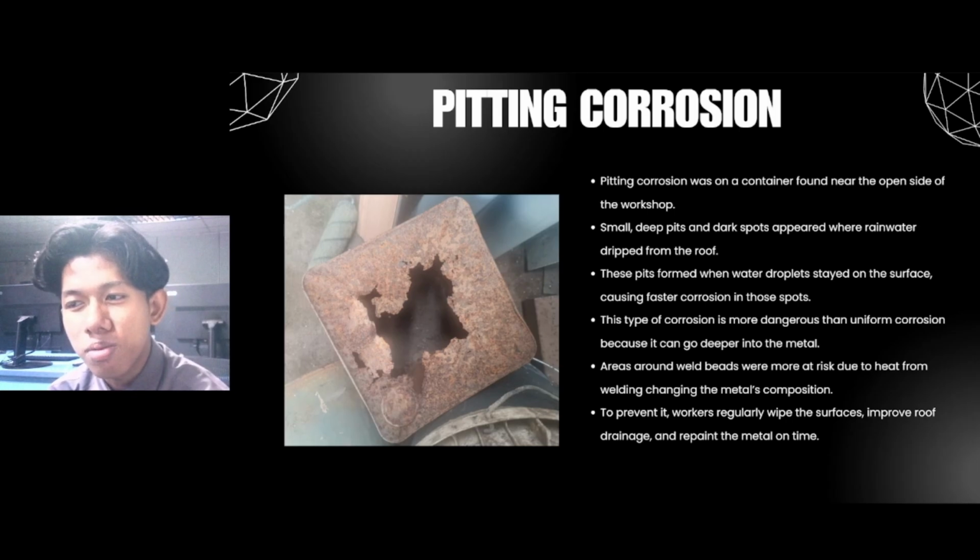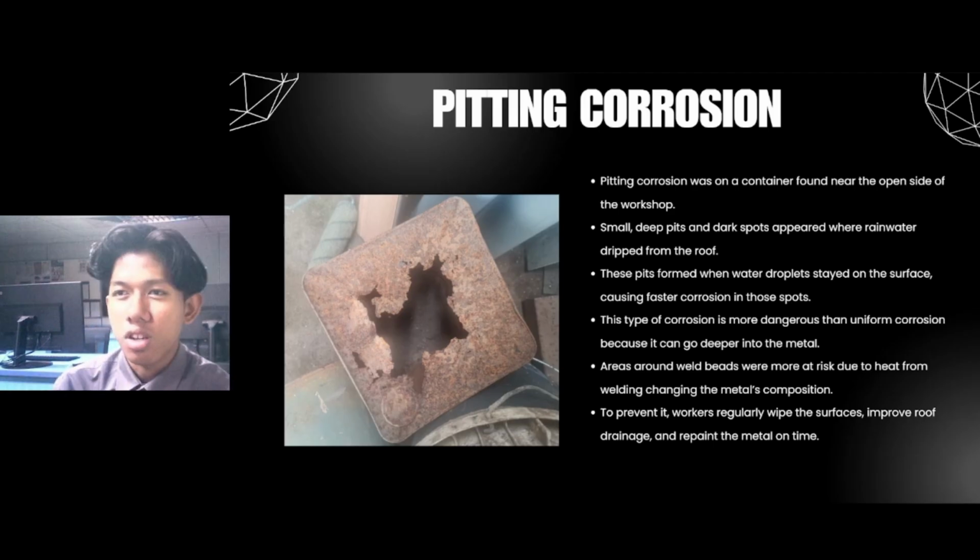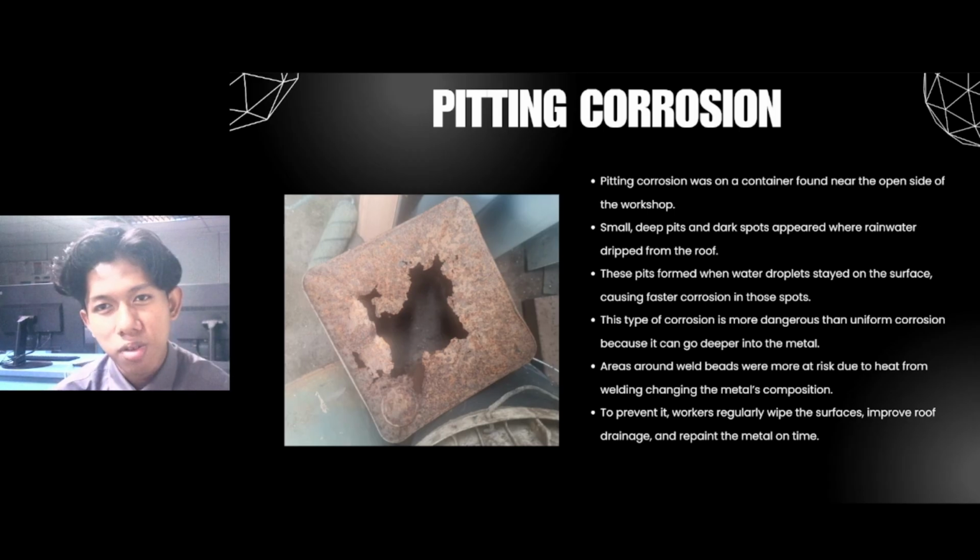This type of corrosion is more dangerous than uniform corrosion because it can go deeper into the metal. Heat from welding also changes the metal composition. To prevent this, the company cleans and dries surfaces, improves ventilation, and repairs the metal on time.